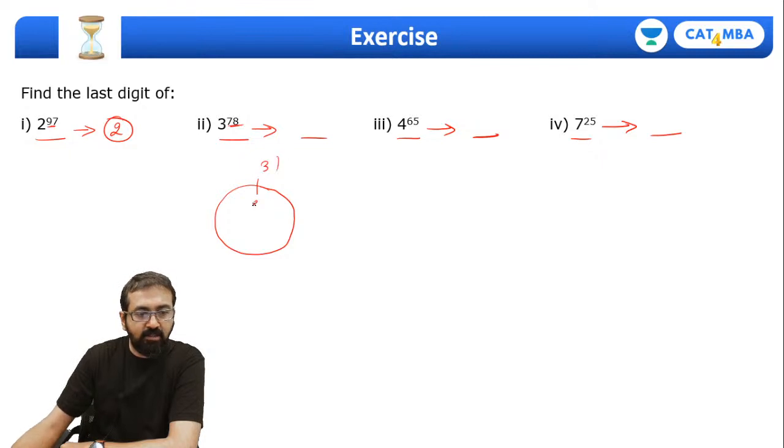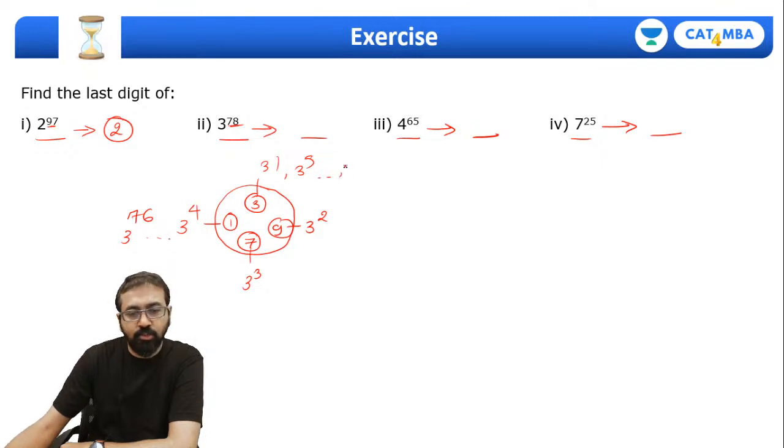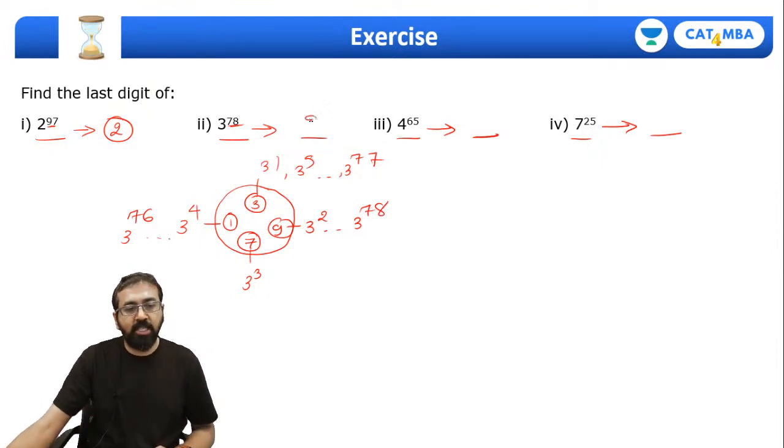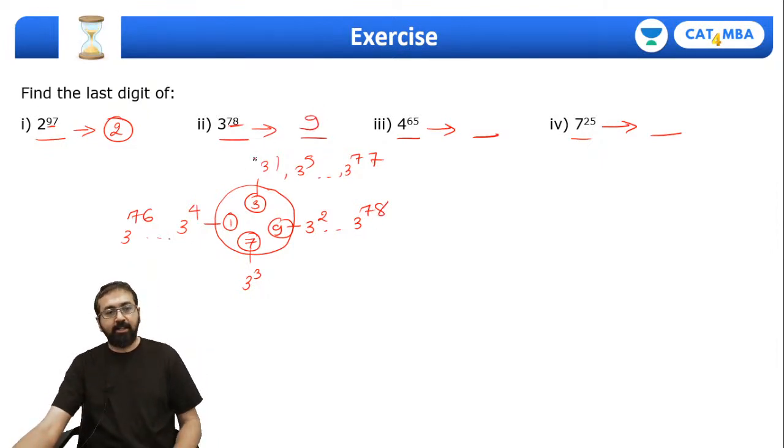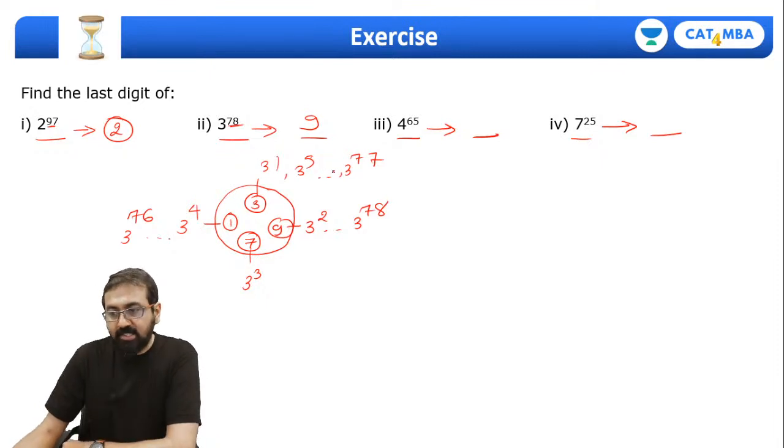3 raised to 1, 3. 3 raised to 2, 9. 3 raised to 3, 27, so the last digit is 7. And 3 raised to 4, 81, so the last digit is 1. Again 3 raised to 5 and all will come over here. So of course 3 raised to 76 will come over here, 3 raised to 77 will come over here, and 3 raised to 78 will come over here. So the last digit has to be 9. Great. Yes, Varshini, that's precisely correct.